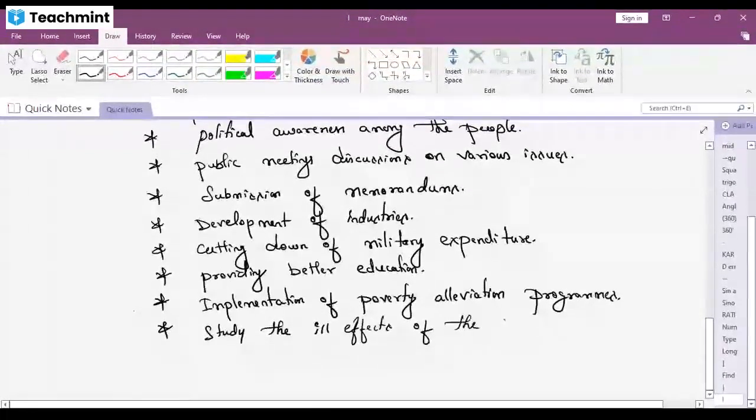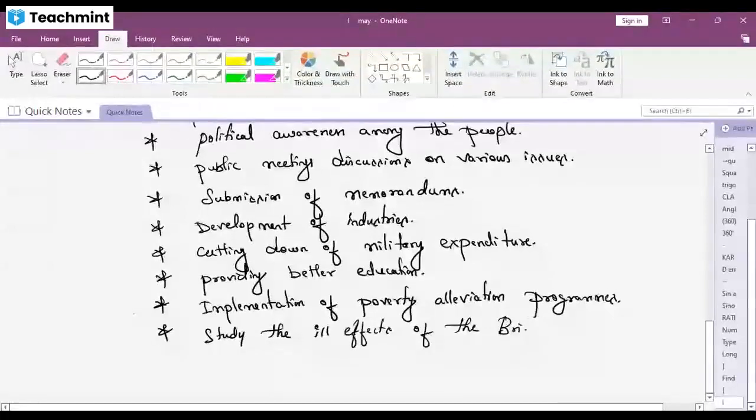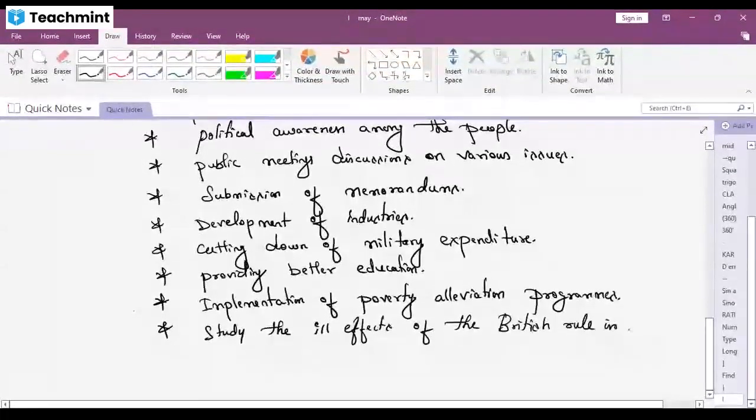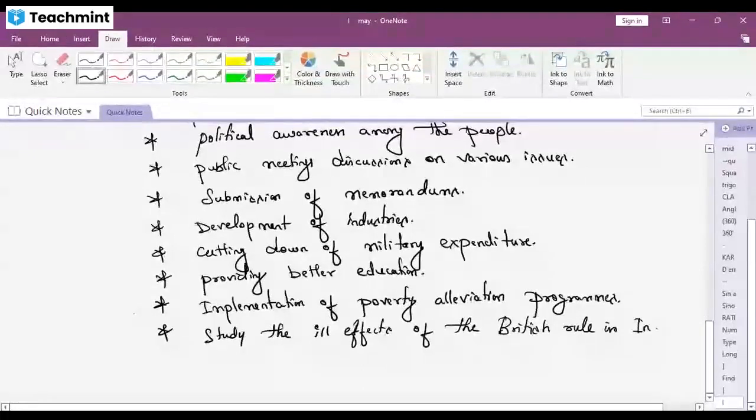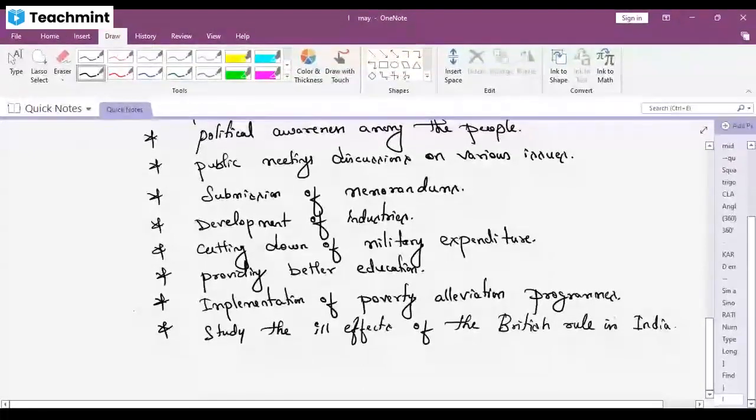Next, study the ill effects of the British rule in India. What are the problems we are getting because of the British rule in India? They started studying them. First they had a faith, but still they started studying the ill effects of the British rule.